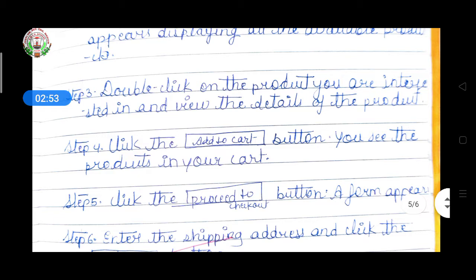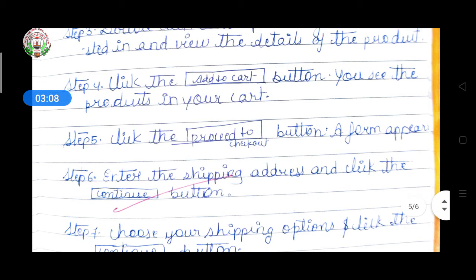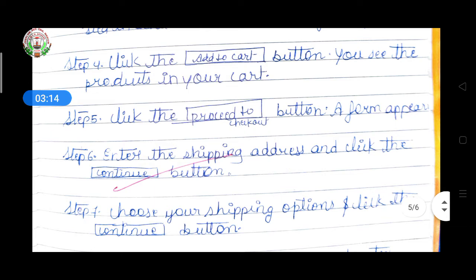Then step 4, click the add to cart button. You see the product in your cart. If you are interested in that product, then click on add to cart, and that product will be moved to your cart. Then step 5, click the proceed to checkout button. If you click on the proceed to checkout button, a form appears there.